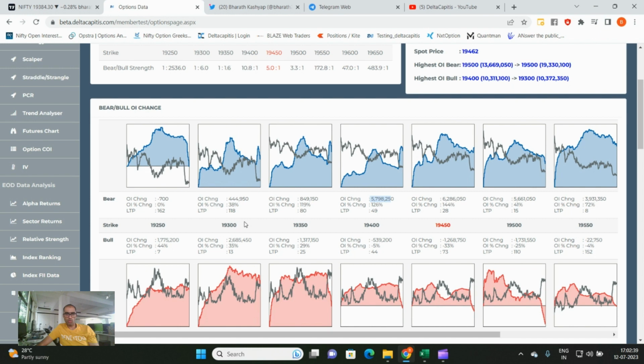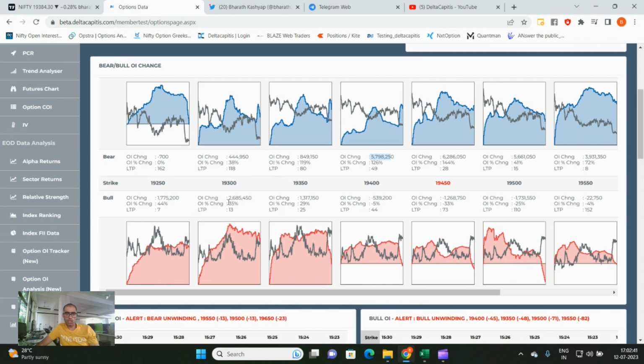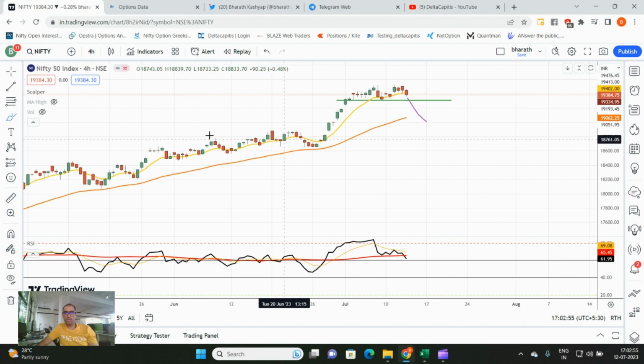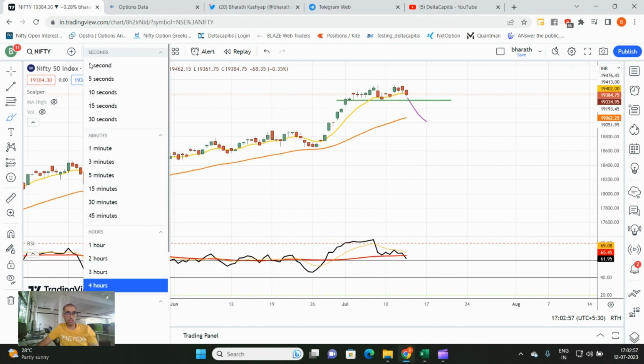Any significant open interest build-up on the put side is happening at 19,300 with about 26 lakhs, and that remains a strong support for tomorrow's expiry. So we'll expect a 300 to 500 range. Below 300, a panic on the put writers. Above 500 is most unlikely because we have made a couple of attempts to break 19,500, including today.